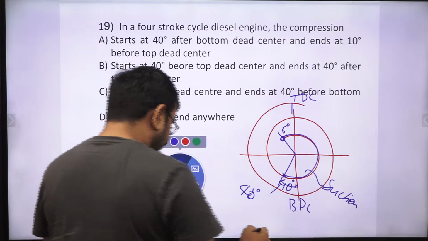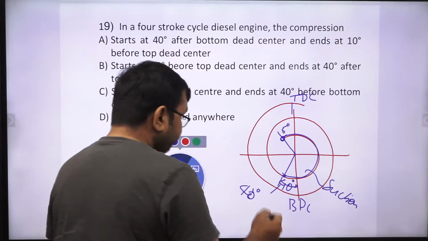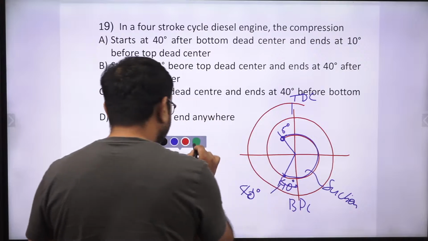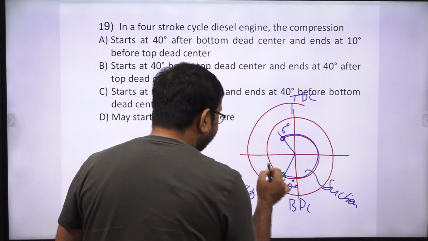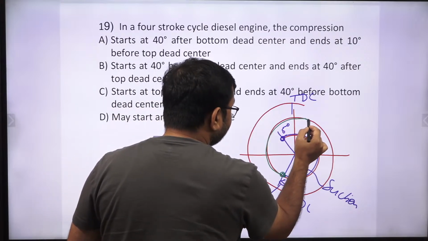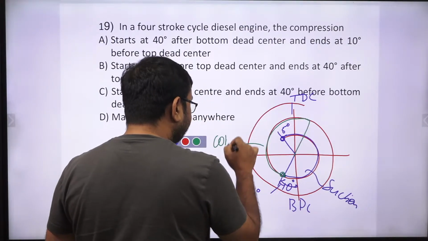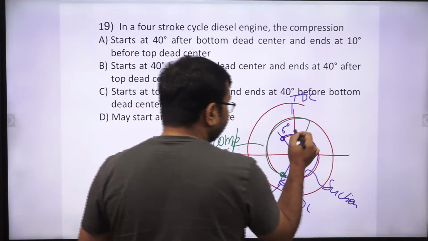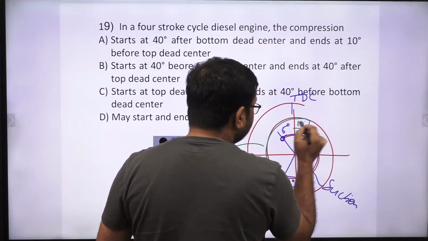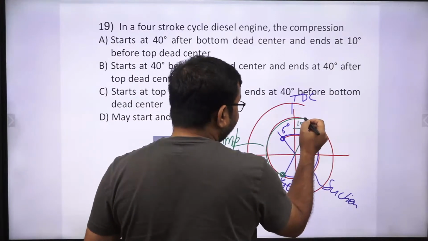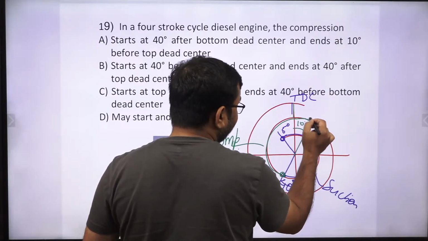Yes or no? And similarly, from this point to this point, correct, this is called compression. This is nothing but 10 degree after TDC.